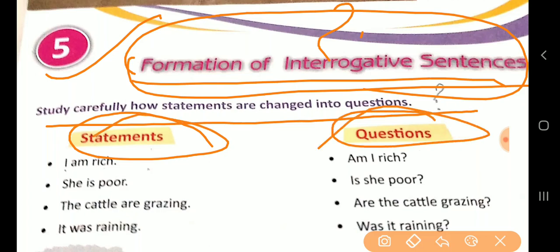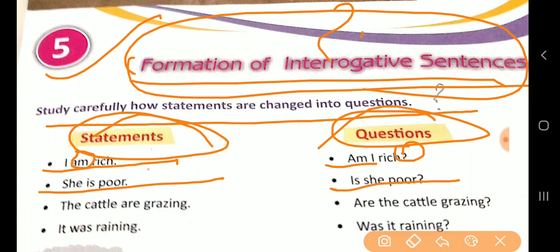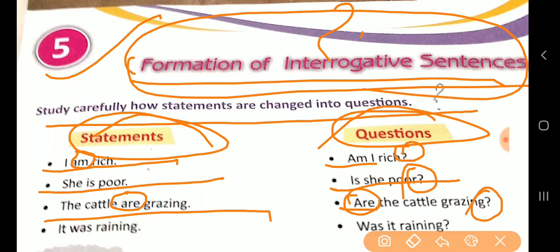Now, number one is: I am rich. So this verb you will bring to the beginning. How will you write it if you want to make it a question? Am I rich? And the question mark is put at the end. Now the statement: she is poor. Form it into an interrogative sentence: is she poor? And the question mark. Number three: the cattle are grazing. Are the cattle grazing? After the subject, the verb comes; it will be brought first, and the question mark is put at the end.